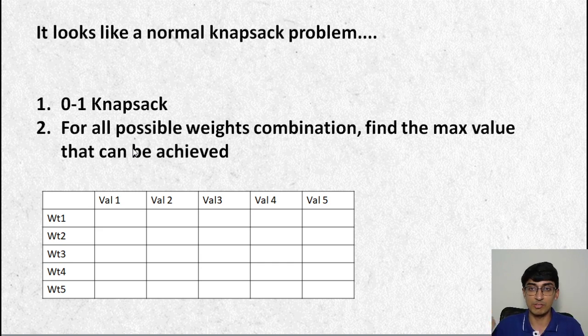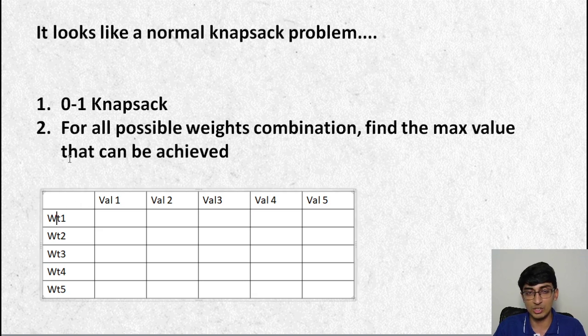I want to maximize value, but the constraint is on weight. Okay. Now the brute force approach of this is to generate all the possible weight combinations and find the maximum value that can be achieved. Dynamic programming helps us to not keep going through some combinations that we've already gone through, right? So that's what it helps us with. Generally speaking, this is how you would do it.